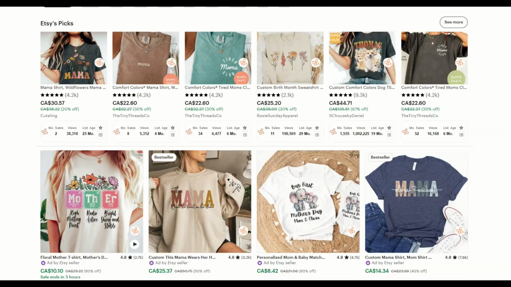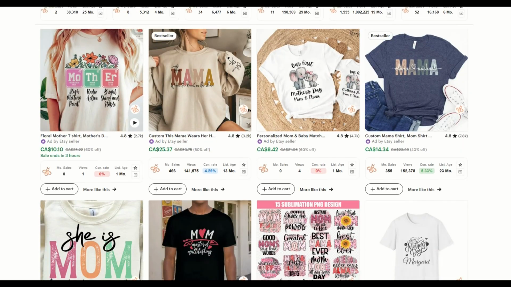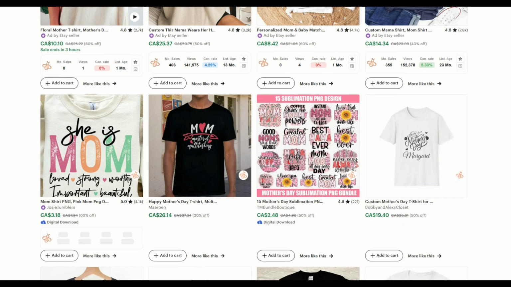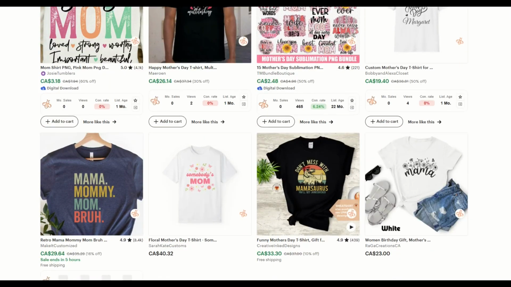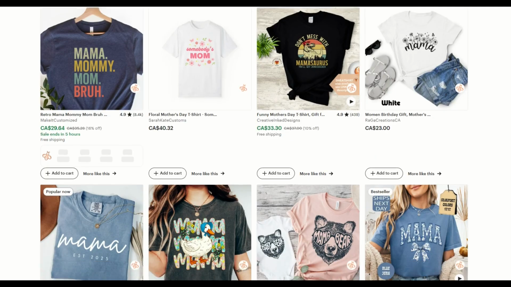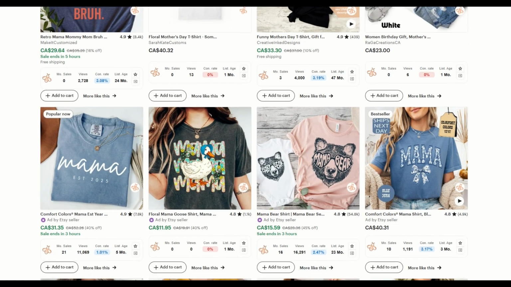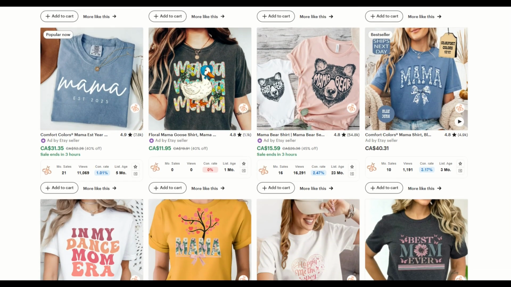If you've been on Etsy for any length of time, you know that selling digital designs or selling print-on-demand products is really competitive. It's really difficult. You can do it, but it takes a lot of time and a lot of energy. What you don't want to do is make things more difficult by making mistakes.